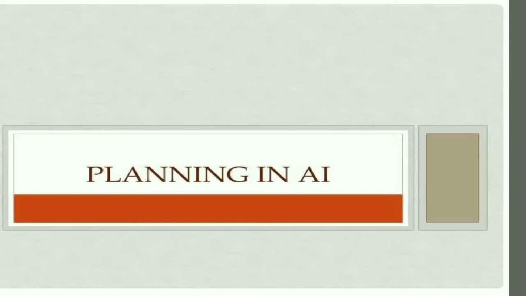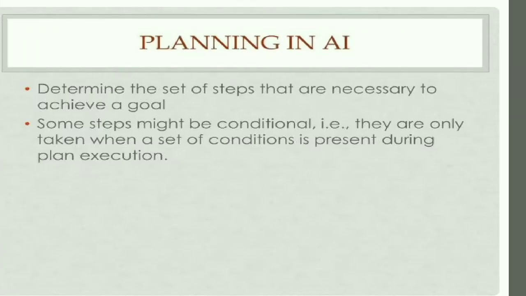Planning in artificial intelligence. Planning in artificial intelligence determines the set of steps that are necessary to achieve a goal. Some steps might be conditional. They are only taken when a set of conditions is present during plan execution.